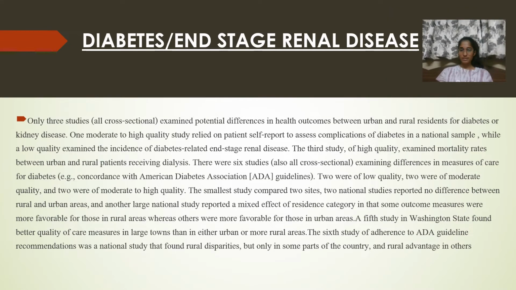Moving on. Diabetes and end-stage renal disease. Only 3 studies examined potential differences in health outcomes between urban and rural residents with diabetes or kidney disease. One moderate to high quality study relied on patient self-report to assess complications of diabetes in a national sample, while a low quality study examined the incidence of diabetes-related end-stage renal disease. The third study, of high quality, examined mortality rates between urban and rural patients receiving dialysis.